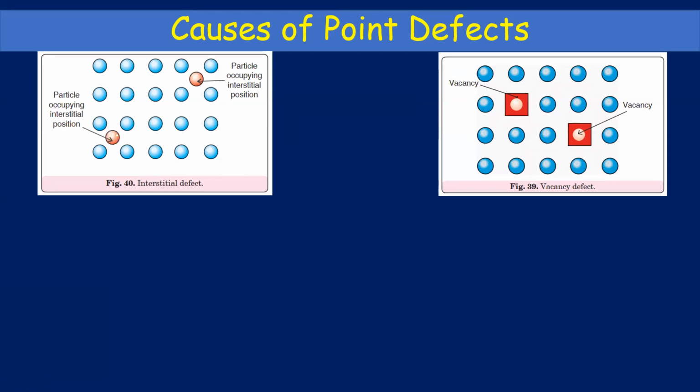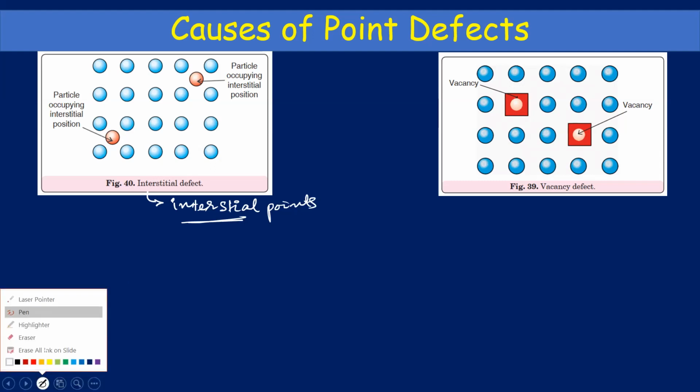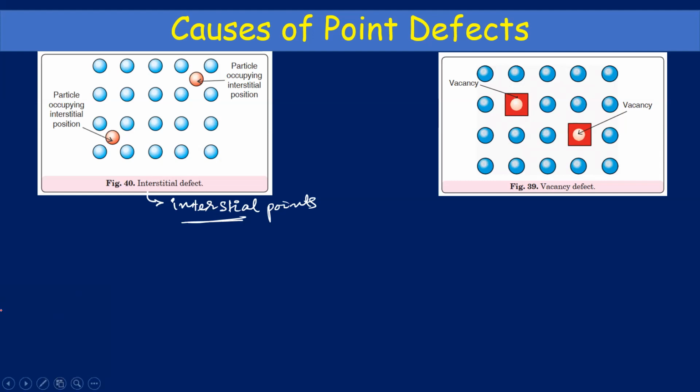So it was initially a void, and voids are also known as interstices. These are interstitial points in which you should be having voids, but there are atoms, some foreign atom present here. And that is why these are known as interstitial defects. Vacancy defect, as the name suggests, means there is no atom present here.